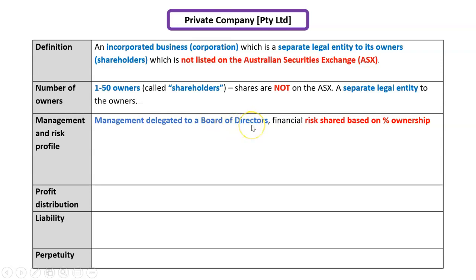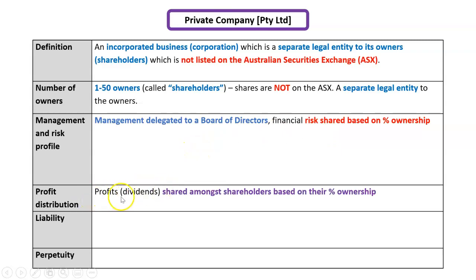What does that mean? We've got an earlier video where we said if you are a shareholder in a company, you most likely don't work at the business, unlike a sole trader where you probably do work at the business. So here you delegate that responsibility for managing the business to what's called a board of directors. And your financial risk is based on the percentage that you own. So if you own 10%, you share 10% of the risk. If you own 60%, you share 60% of the risk, and so on.